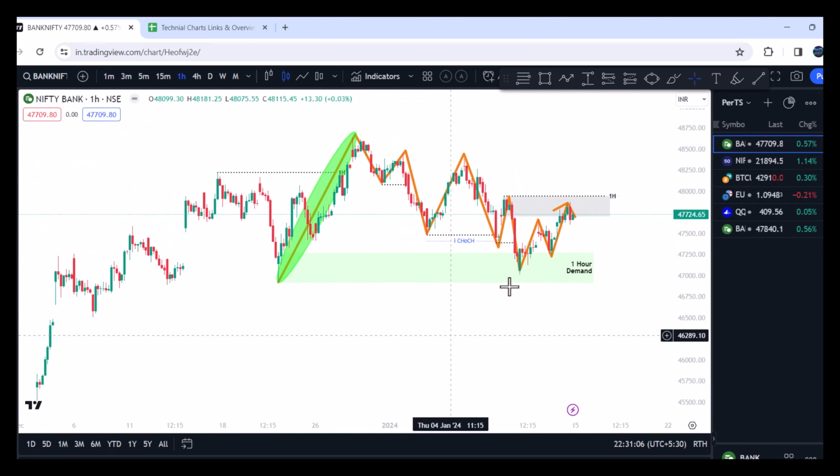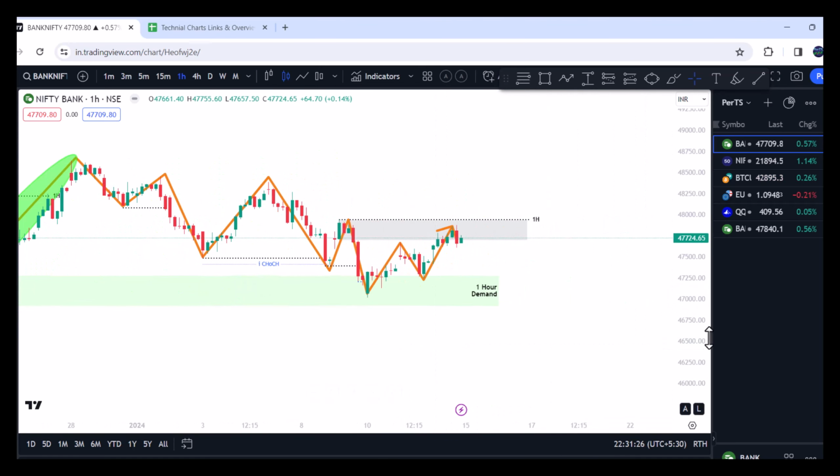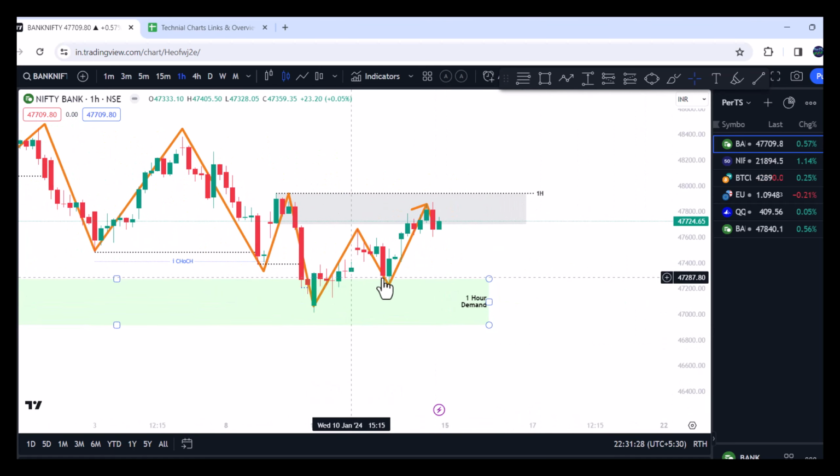So why did this reverse? If you see the major structure on the 1 hour time frame, this is the major structure we identified earlier, on the bullish side. In this particular swing, where is the lowest candle? That means this remains our strongest demand. Last week we identified this strong demand, and the entire week we have been discussing this 1 hour demand zone. The market continued to take support at this level and is trying to go higher.